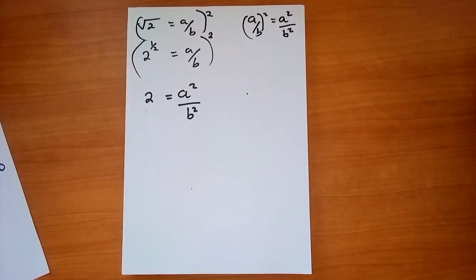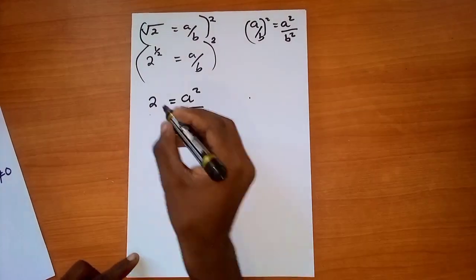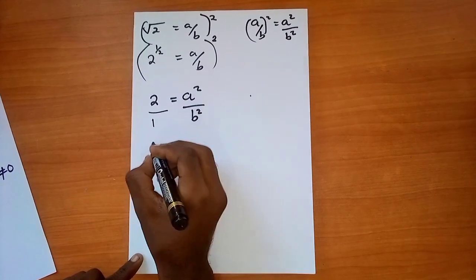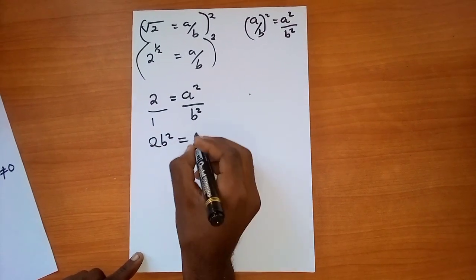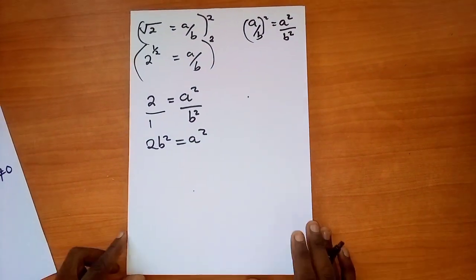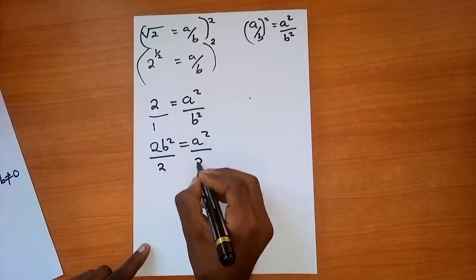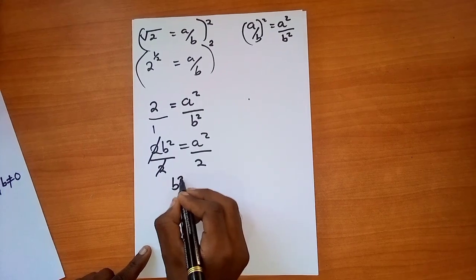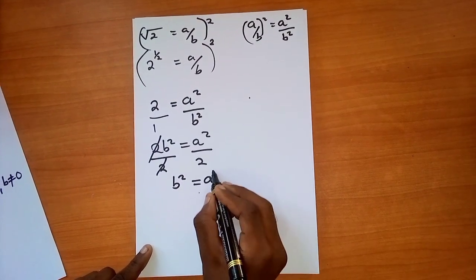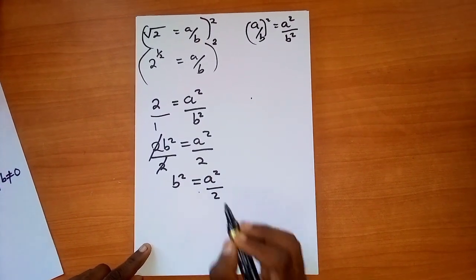If that's the case, what do you do now? You cross multiply. So when you cross multiply this side, you get 2b squared should be equal to a squared, okay? When you obtain this, then you know that you can divide this side by 2, and this side you can divide by 2. What do you get? You get that b squared should be equal to a squared over 2, okay?